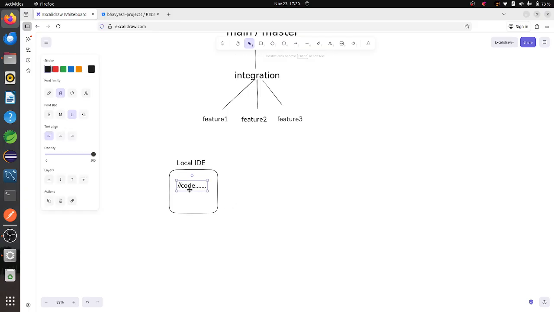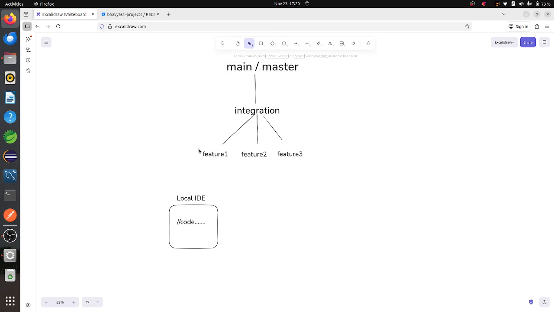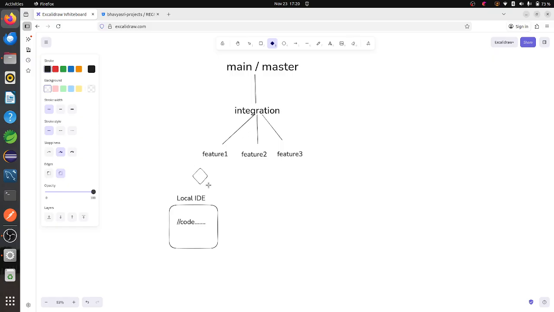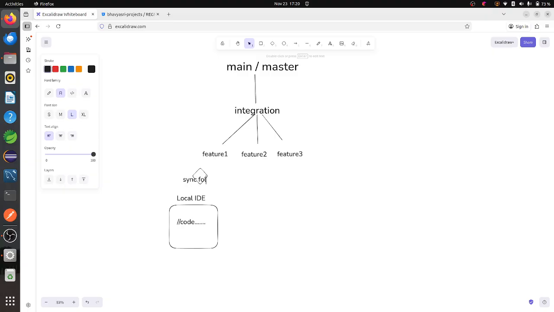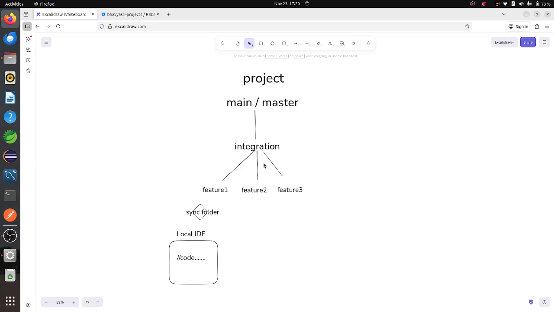After doing the code in my local IDE, I have to put my entire code into these feature branches. So now I have to combine these two, and in between I need the support of one particular folder. This is the sync folder. Now it will connect our local IDE code to the feature branch. It will send our code to the feature branches. Everyone has to do it the same way.